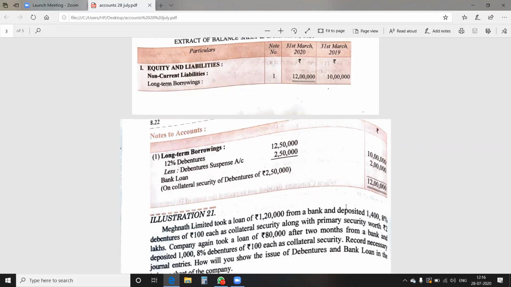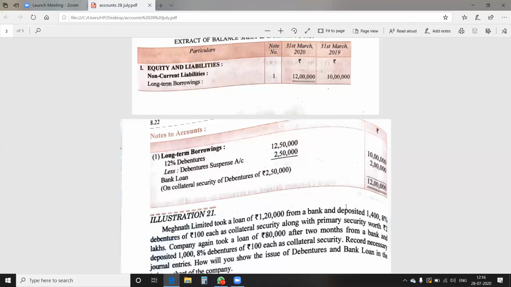That 10 lakh rupees debenture are shown in the balance sheet, and bank loan as a collateral security is 2 lakh there. 10 plus 2, it will become 12 lakh rupees in all. So what we have done in this portion, we come to know how it is to be dealt when the debenture is issued as collateral security.